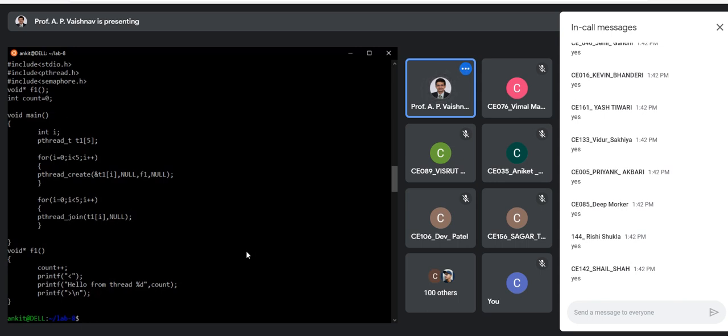Agreed? So in any of the problems that you are facing, the first thing is you have to find out where the critical section is. And the second thing is you should know how to protect that. Okay? And what are the ways to protect the critical sections? Yes, which are the different ways?